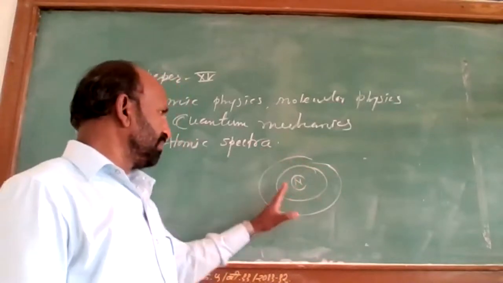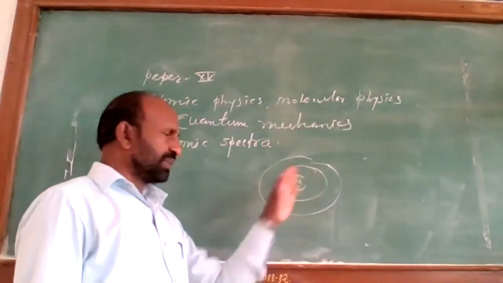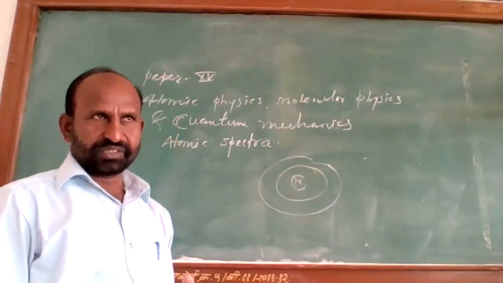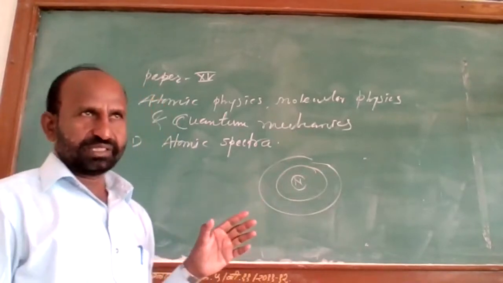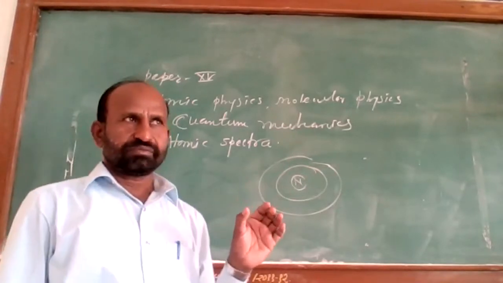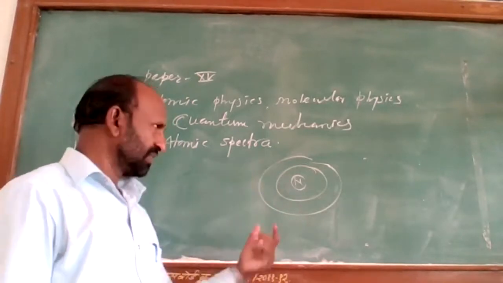Now the motion of the electrons around the nucleus is in different orbits.